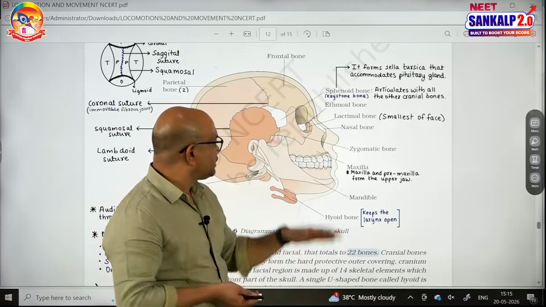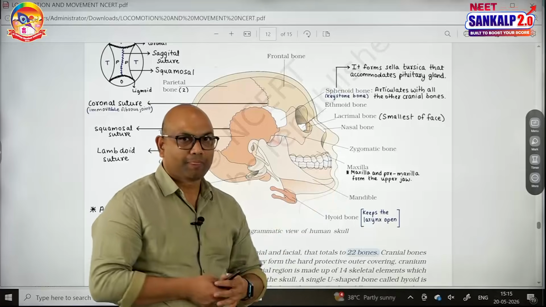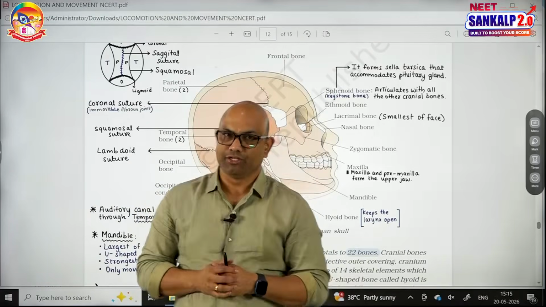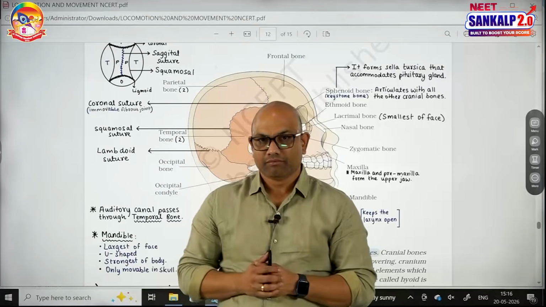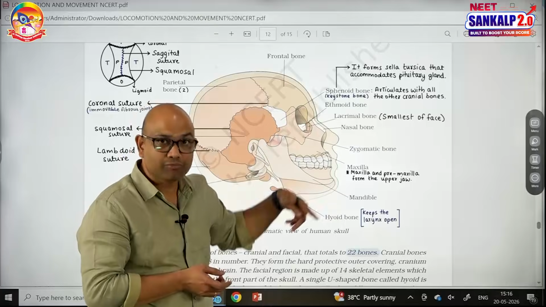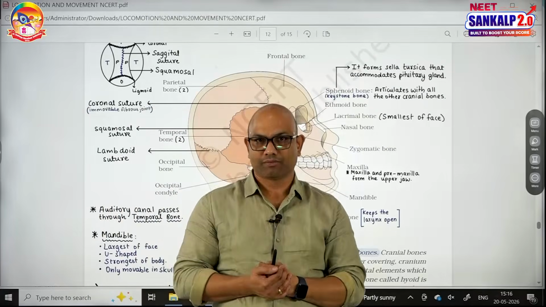And the next set of bones are facial bones. See, front side bones. Regarding the facial bones, listen guys, there are 14 bones in the facial region. I will just give you the names. It is not there in the NCERT textbook, but some bones are mentioned in the diagram, so I want to give you the names of facial bones.